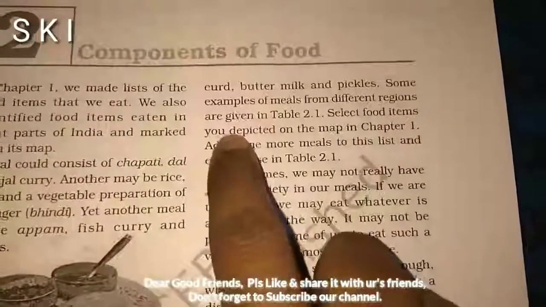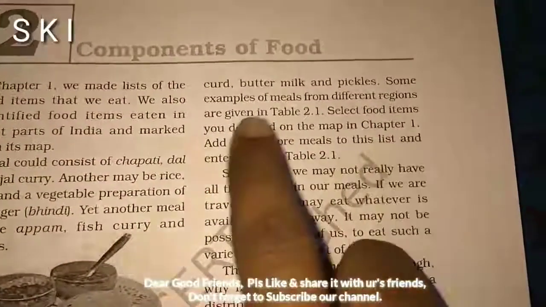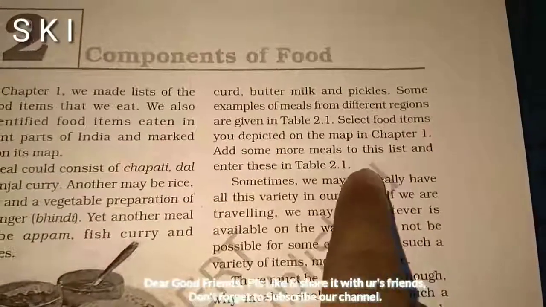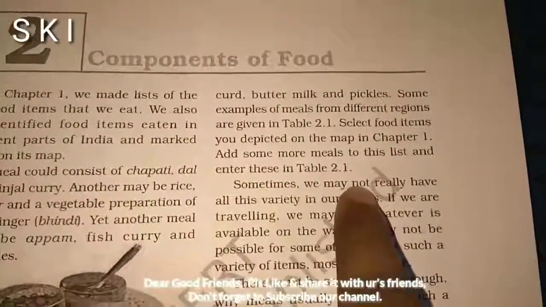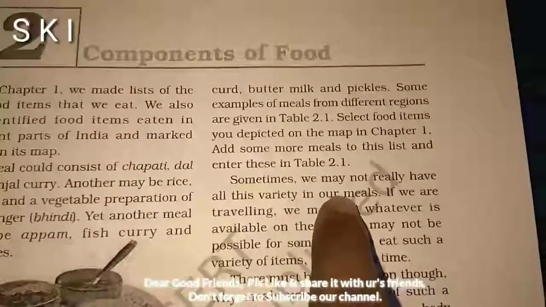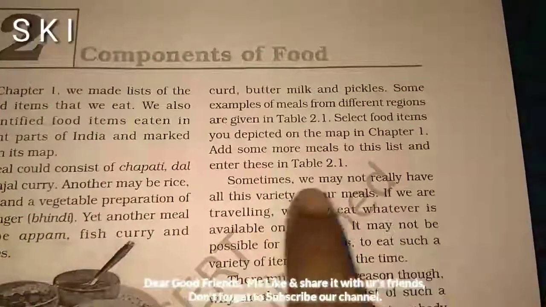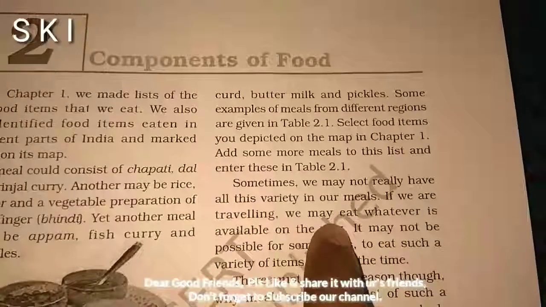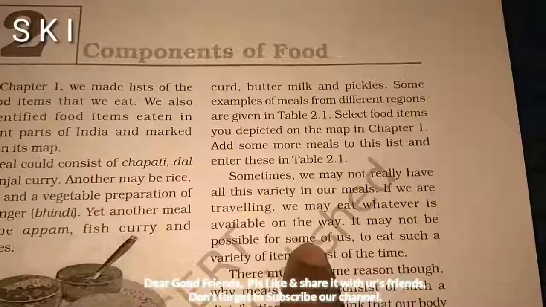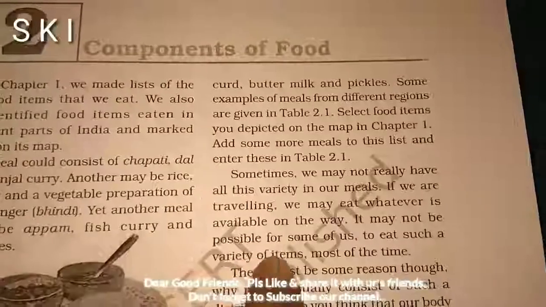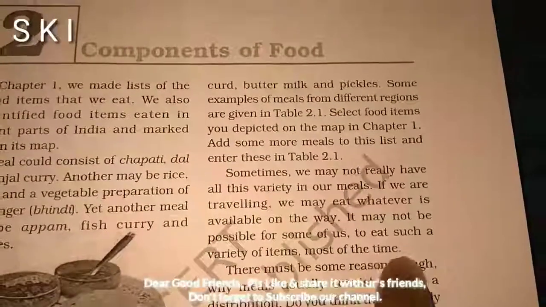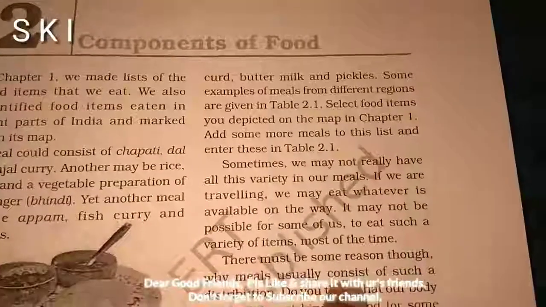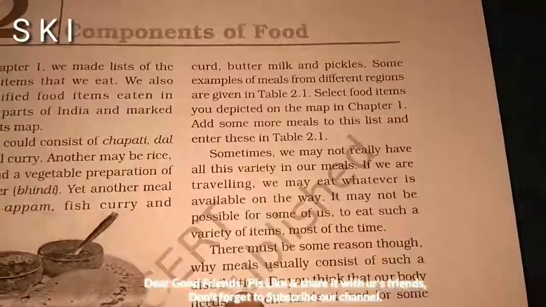Select the food items you depicted on the map in Chapter 1, add some more meals to the list and enter this in Table 2.1. Sometimes we may not really have all this variety in our meals. If we are traveling, we may eat whatever is available on the way. It may not be possible for some of us to eat such a variety of items most of the time. There must be some reasons though why meals usually consist of such a distribution.